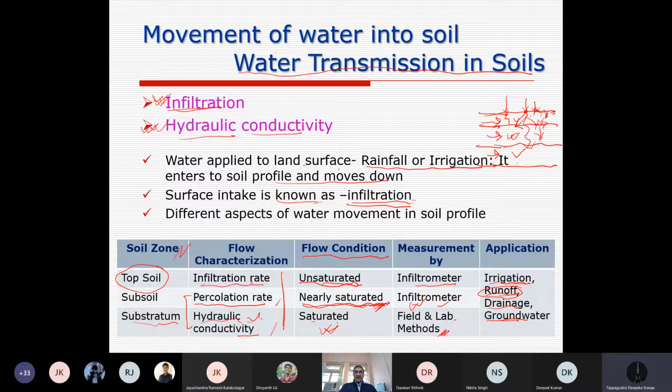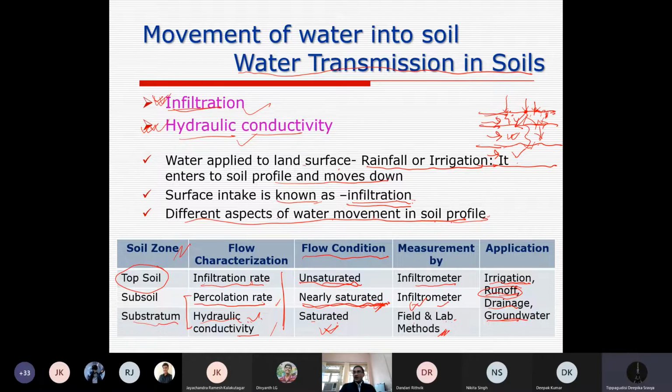So these are different aspects of water movement in the soil profile. Here we have two most important terms, infiltration and hydraulic conductivity. Remember always, once somebody asks or you are thinking about it, infiltration is just entry of water from the surface into the soil. Once water has entered the soil, it moves in any direction.